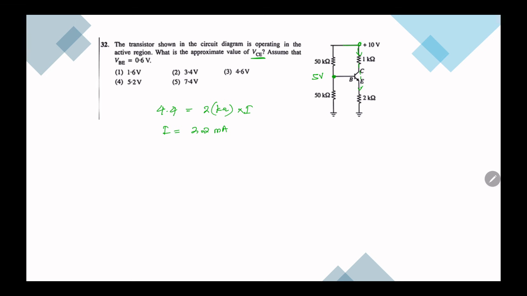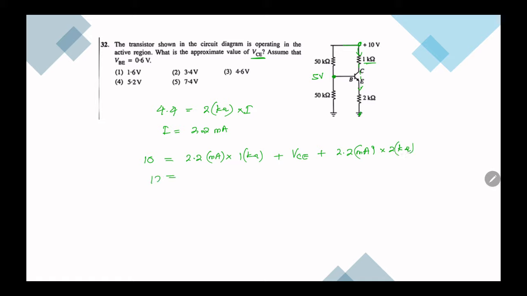So from here to here, the potential difference 10 is equal to 2.2 milliamp into 1 kilo ohm, plus VCE, plus 2.2 milliamp into 2 kilo ohm.